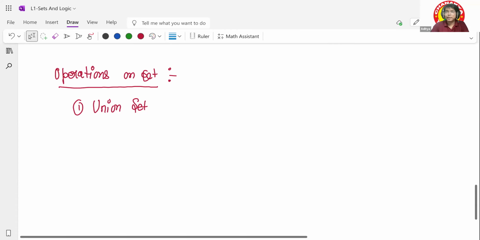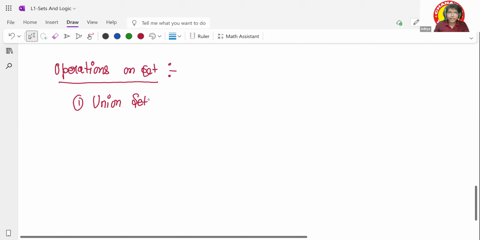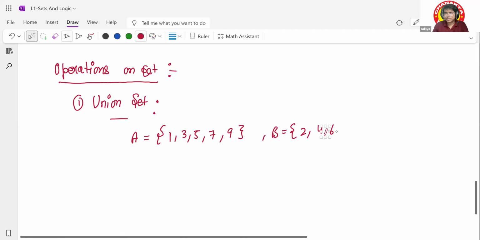Okay. For example, let's say I'm writing a set. A is something like, let's say I'm taking numbers from 1 to 10. It is the odd numbers: 1, 3, 5, 7, 9. And B is 2, 4, 6, 8, and 10.